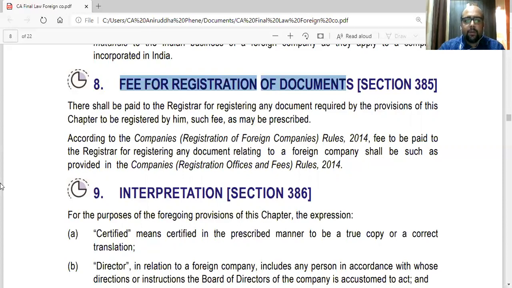So there shall be paid to the registrar for registering any document required by the provisions of this chapter to be registered by him, such fee as may be prescribed. That's what they say. And the second part says, according to the rules, the fee to be paid to the registrar for registering any document relating to a foreign company shall be as provided in the rules. The rules will say how much fee is to be paid. They will update that with time.